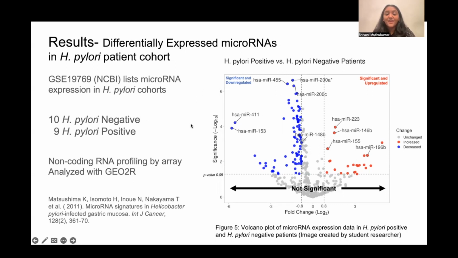This volcano plot is very similar to the one that was just shown, as the y-axis is a negative log base 10 of the p-value, and the x-axis is a log base 2 of the fold change. So again, here, any points that are blue are significant and downregulated, and these points that are red are significant and upregulated. I was also able to pull a list of all of the microRNAs that were identified as dysregulated from this plot as well.